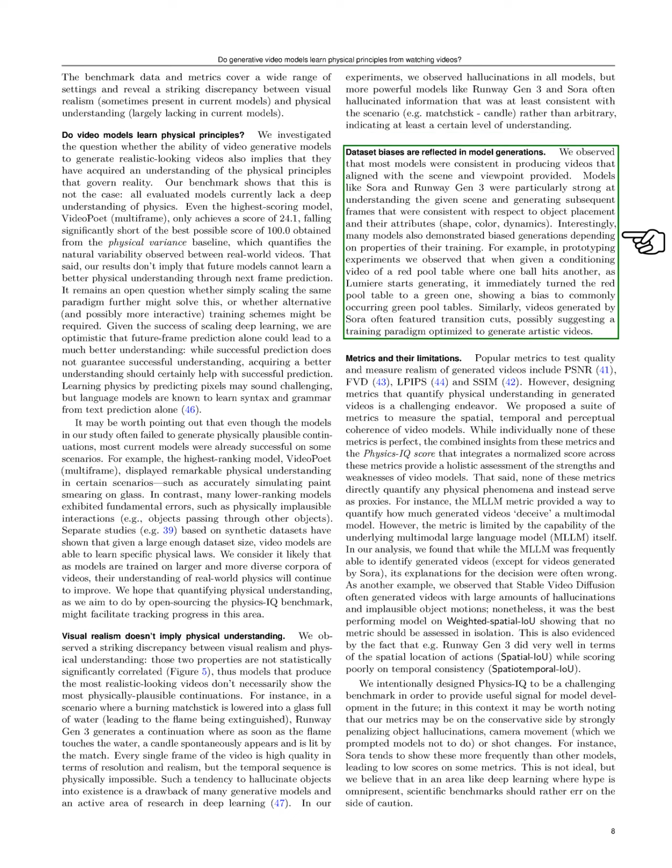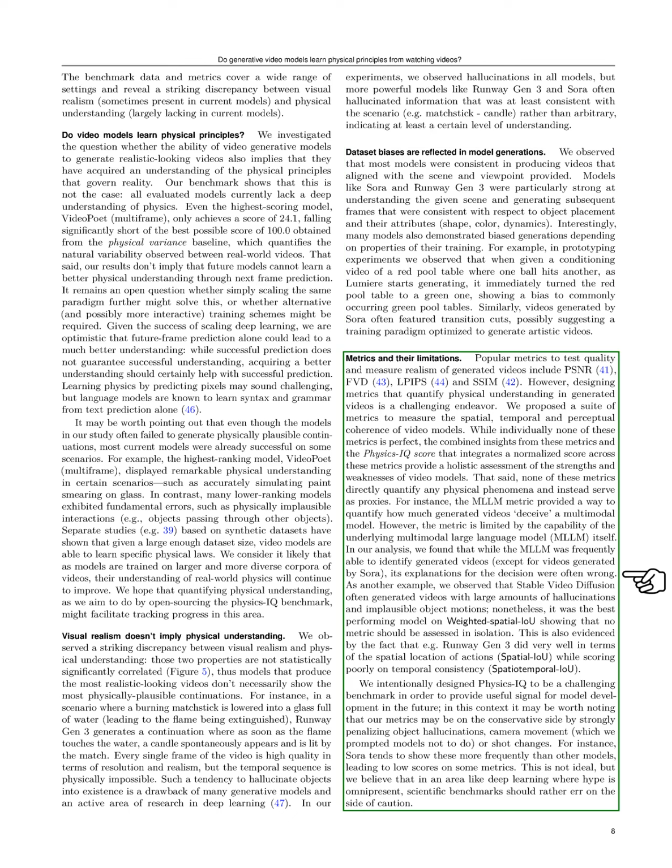We also observed that most models consistently generated videos that matched the provided scene and viewpoint. Models like Sora and Runway Gen 3 excelled at maintaining consistency in object placement and attributes. However, we noticed biases in their outputs based on their training data. For instance, when given a video of a red pool table, one model quickly changed it to green, reflecting a bias towards more common green pool tables. Similarly, Sora often included transition cuts, suggesting a training focus on artistic video generation.